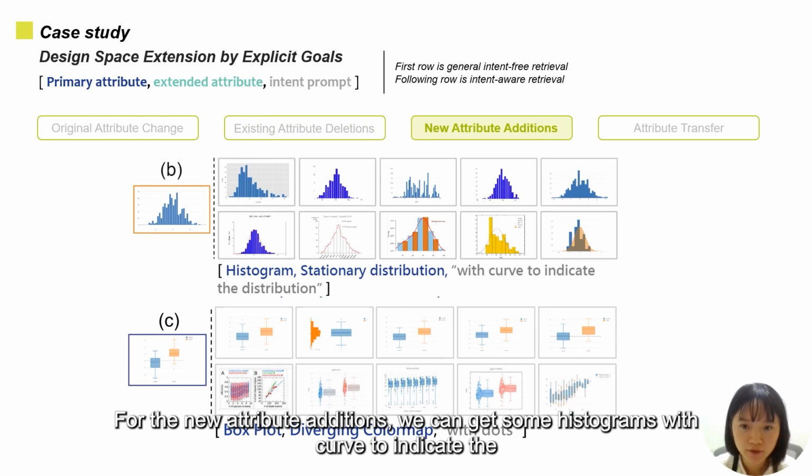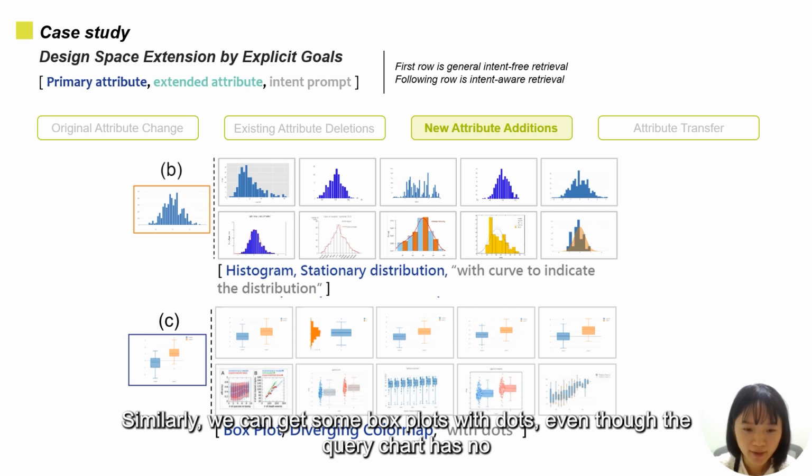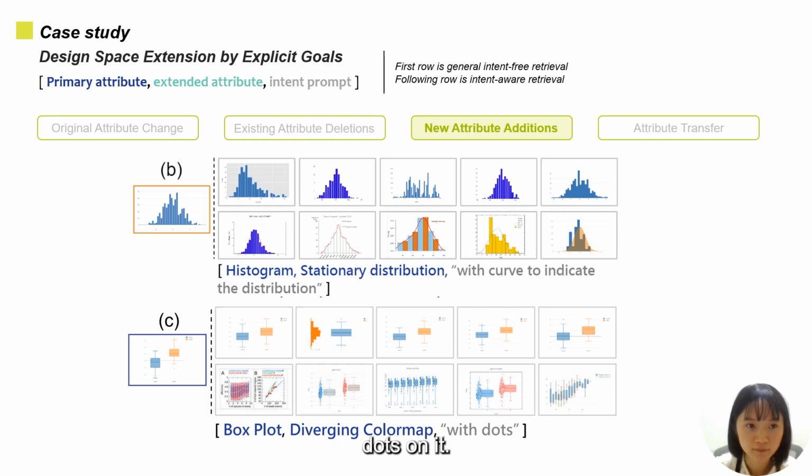For the new attribute additions, we can get some histograms with a curve to indicate the distribution, even though the query chart has no curve on it. Similarly, we can get some box plots with dots, even though the query chart has no dots on it.